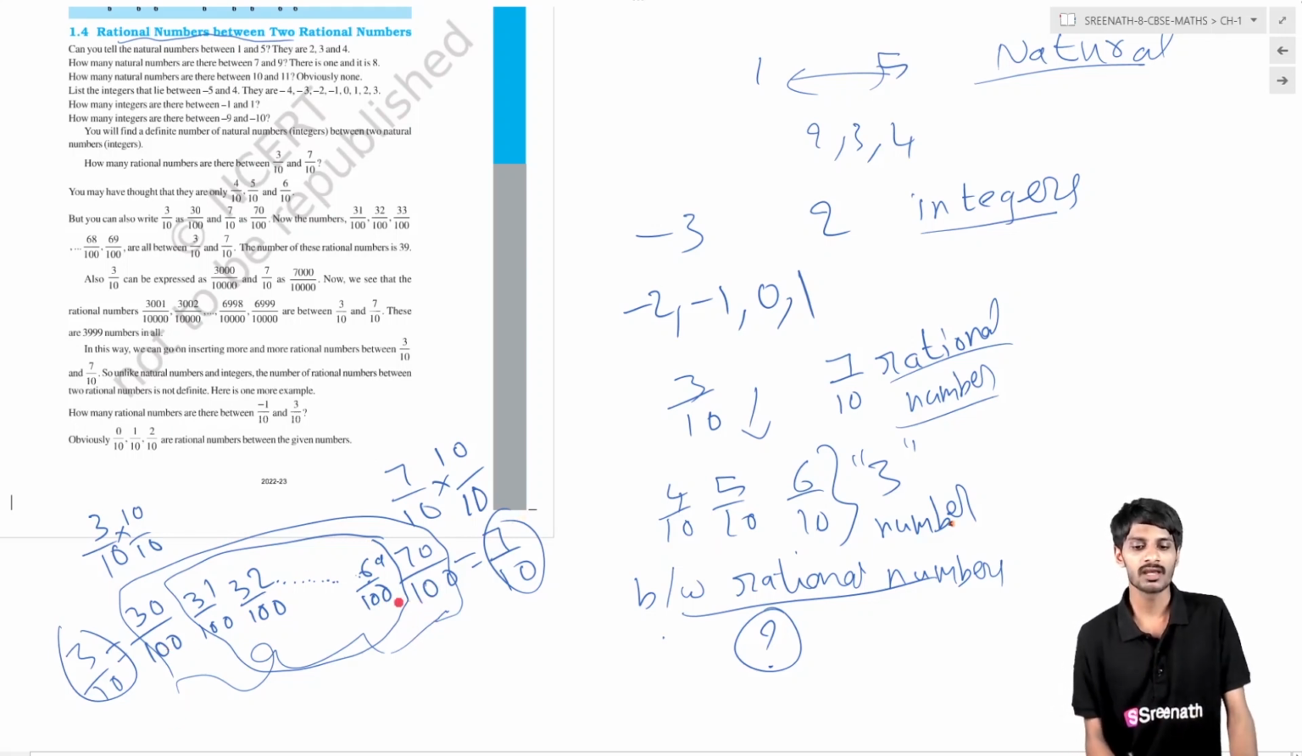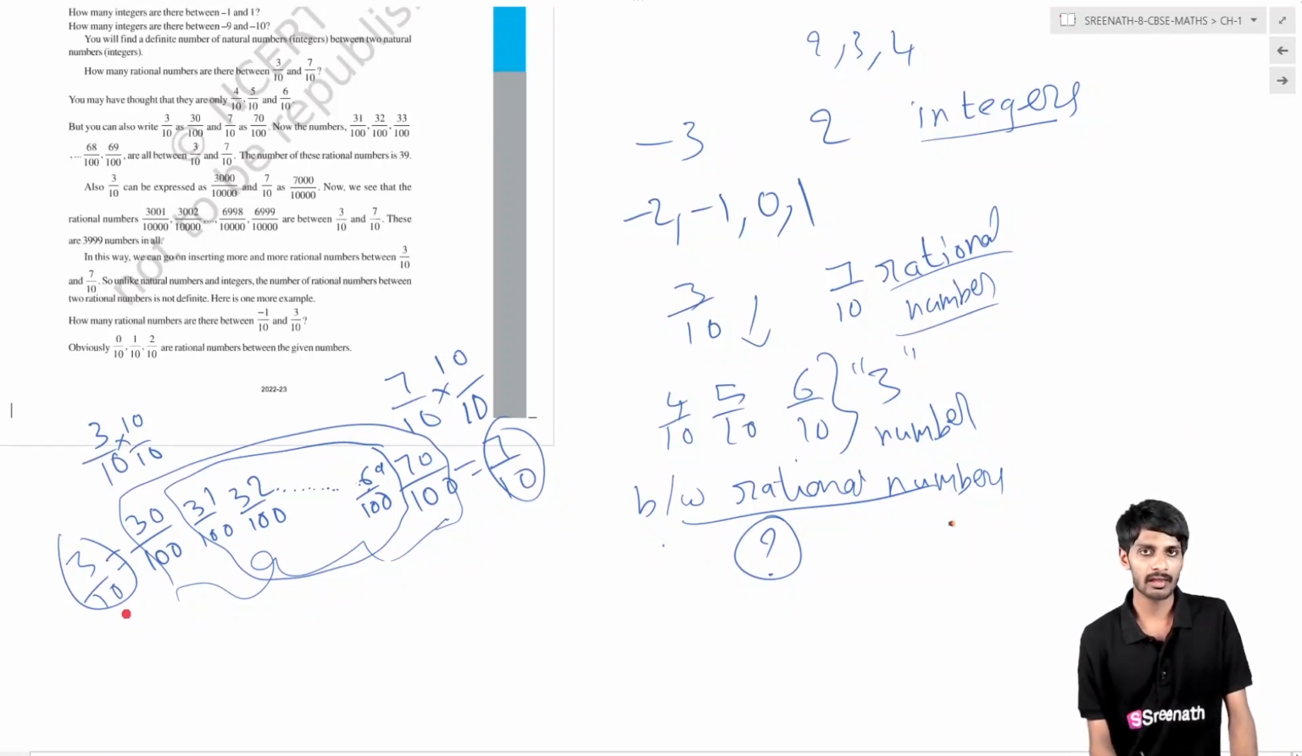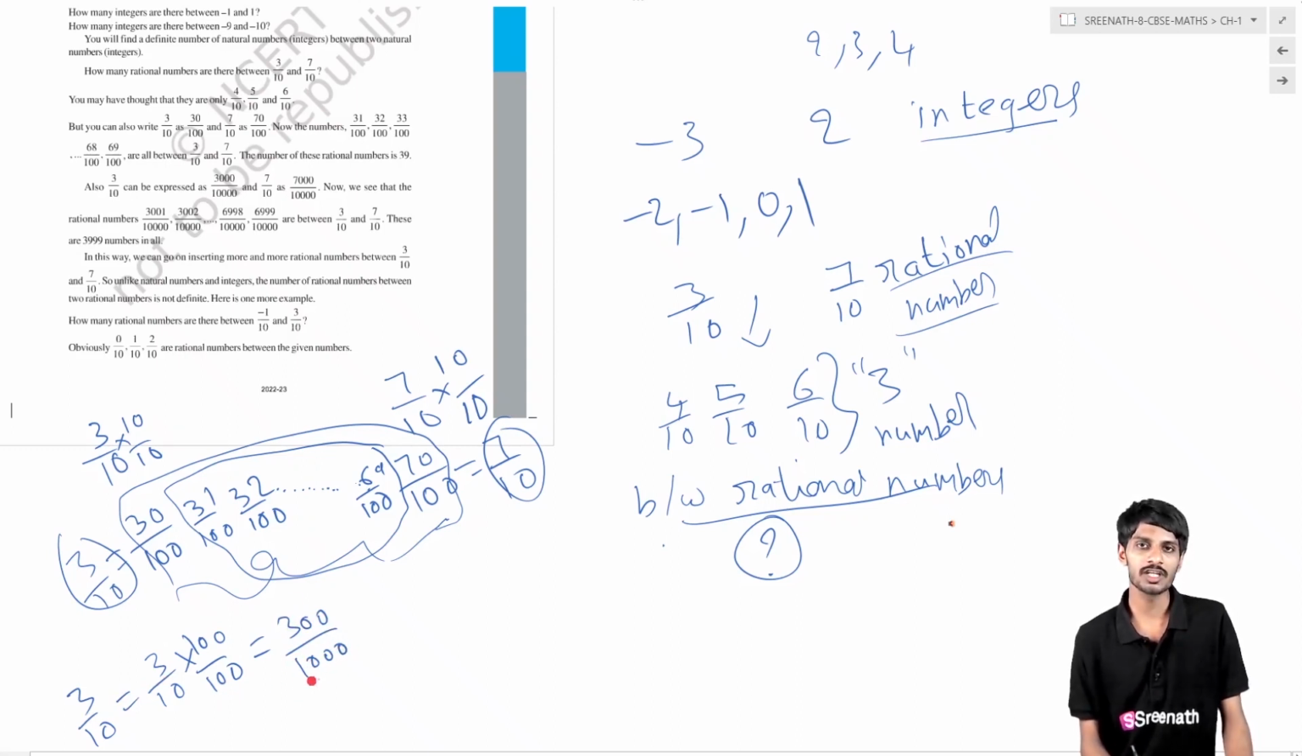Because if you say, sir, only these numbers, then what will I do? I have multiplied with 10 by 10. Now I will multiply 3 by 10 with 100 by 100. What happened? This is basically 3 by 10, its value is 3 by 10. This is equal to 300 by 1000. The denominator divides into 1000 equal parts, and it is the 300 part only. Then 7 by 10 will become 700 by 1000.